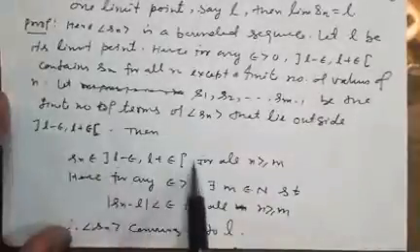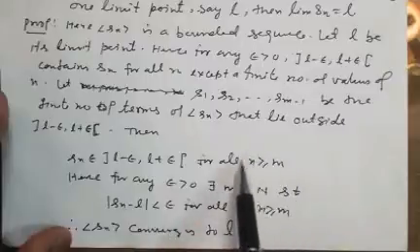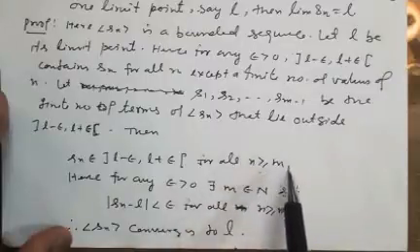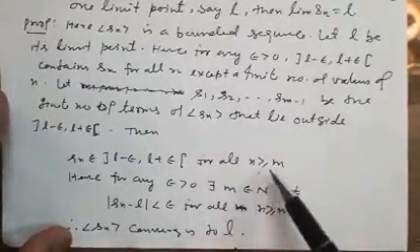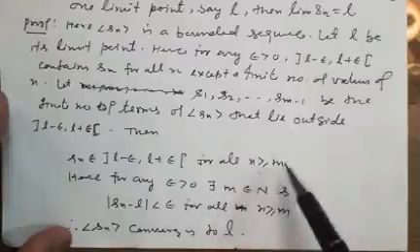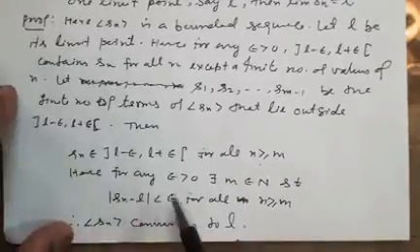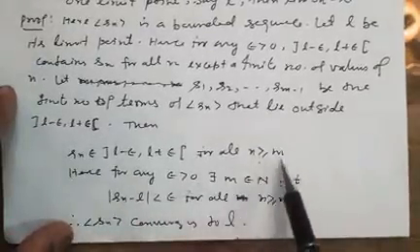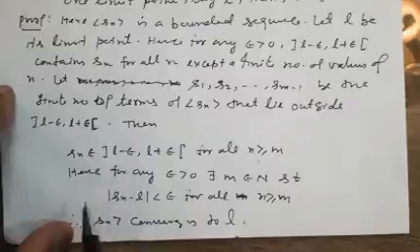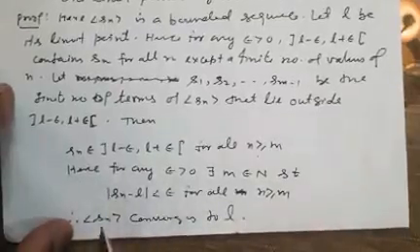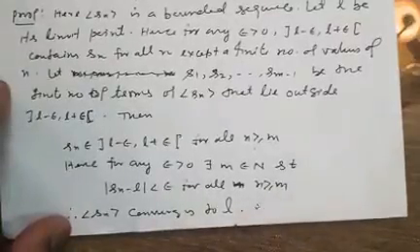It means Sn belongs to this interval for all n greater than or equal to m. Means we left these terms S1, S2 up to S(m minus 1), so it starts with Sm, then S(m plus 1), S(m plus 2) up to infinity. So hence, for any epsilon greater than 0, there exists m belonging to N such that |Sn minus L| is less than epsilon for all n greater than or equal to m. And you know this is the definition of a convergent sequence. Therefore, Sn converges to L. It completes the theorem. Thank you, students.